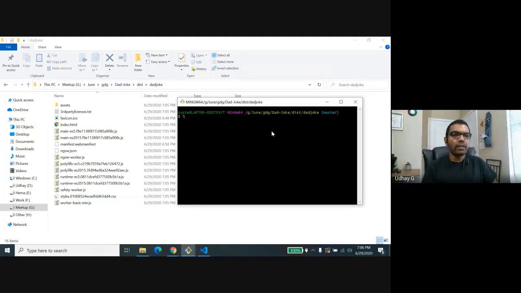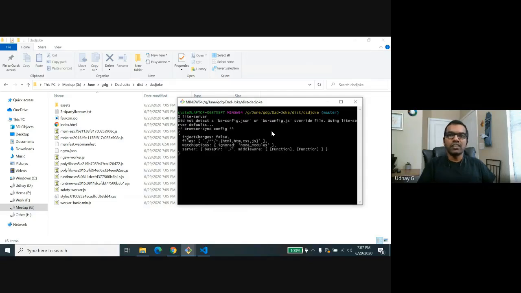Okay, and I'm going to run this app using Light Server. You probably know this, right? So Light Server is again a simple server. As the name says, you can install this on your machine using the npm install command, and it just runs like a traditional server, and it looks for index.html under the folder where you are running this Light Server.